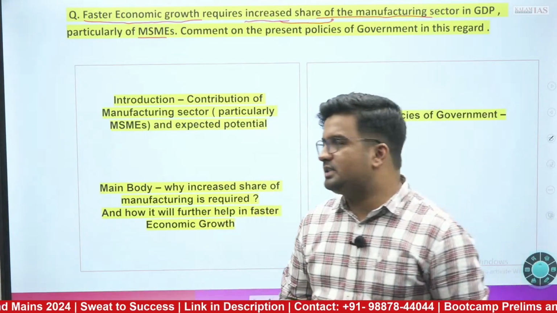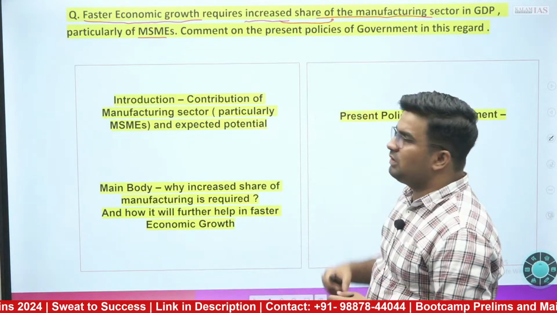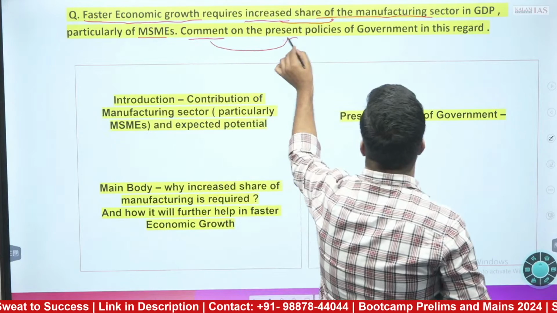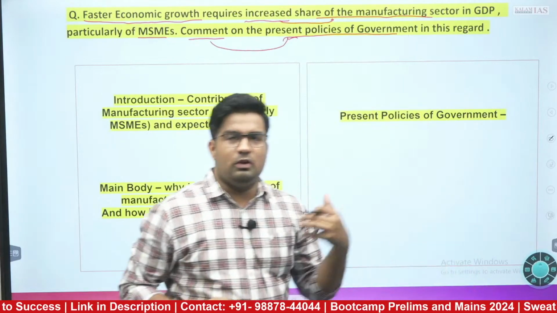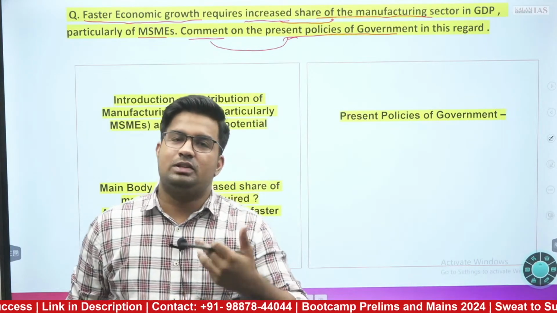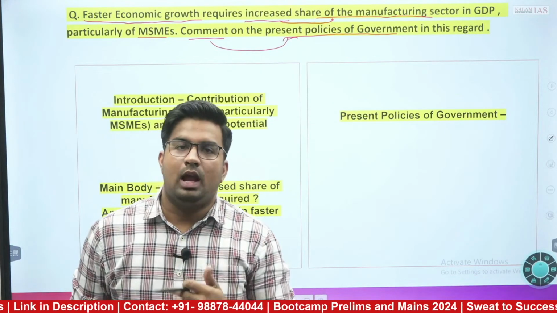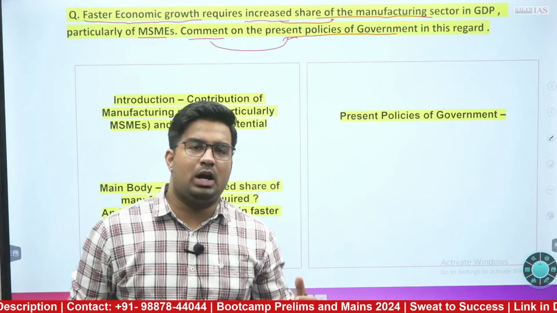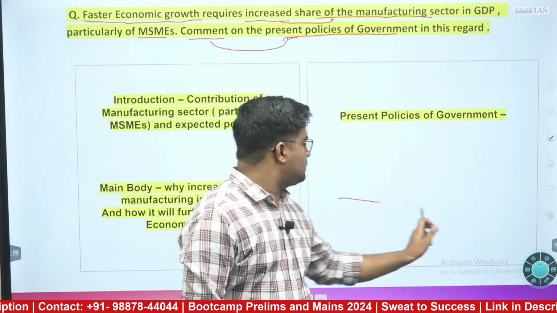In the body part itself, we need to discuss the second part of the question, that is, comment on the present policies, where firstly we will mention the policies which government has taken forward, and then a critical assessment can be given, or in the concluding remark you can discuss the challenges of these policies.